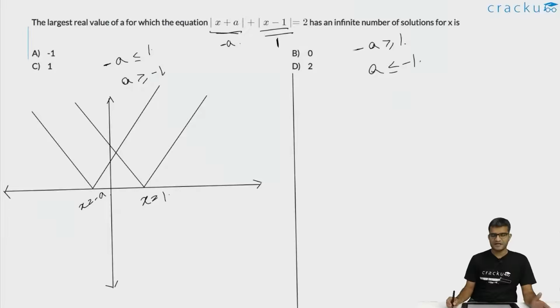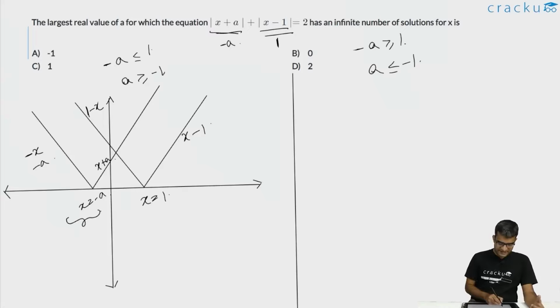To the left of the line x is equal to minus a, this will be equal to minus x minus a. To the right of it, this will be x plus a. Similarly, the graph of modulus of x minus 1, to the left of x is equal to 1, this will be 1 minus x, and to the right it will be x minus 1. This is something that we have already seen.